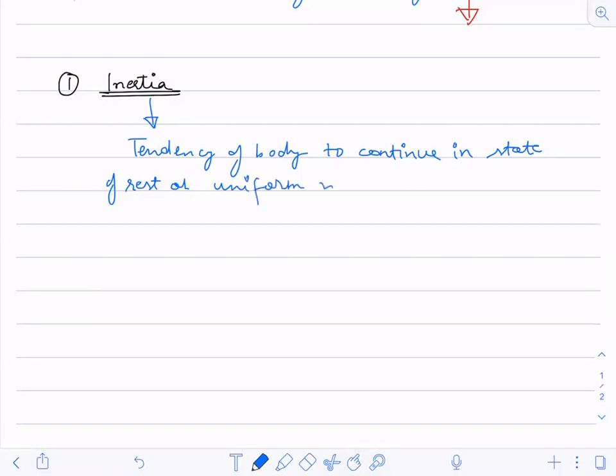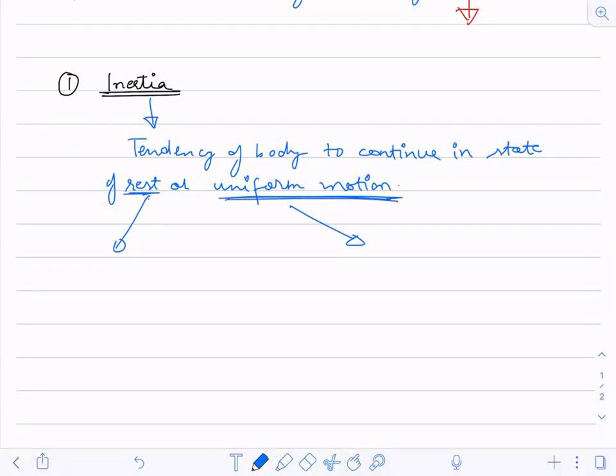Apart from this, we have separate inertia for rest and for uniform motion. For rest, it is called inertia of rest. For uniform motion, it is called inertia of motion.